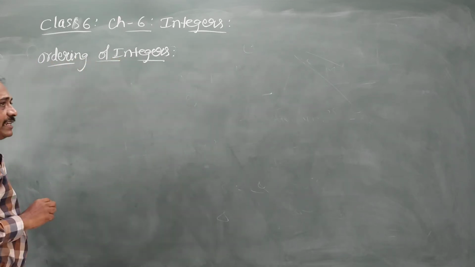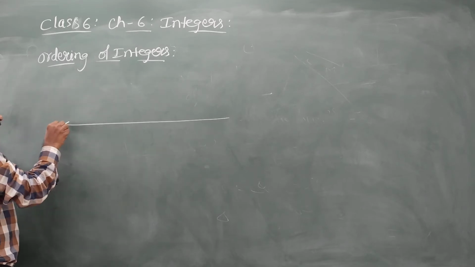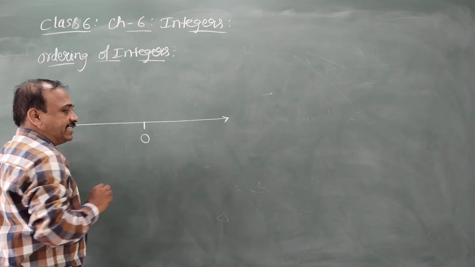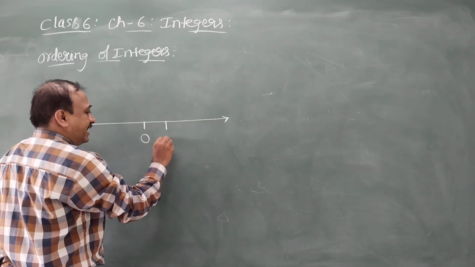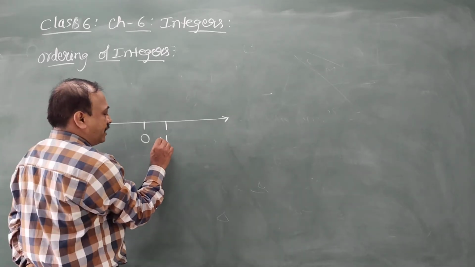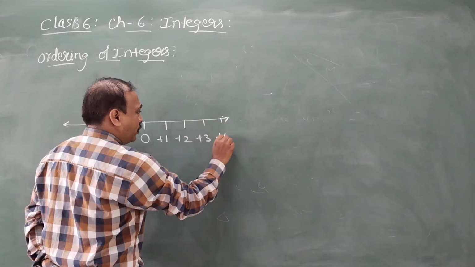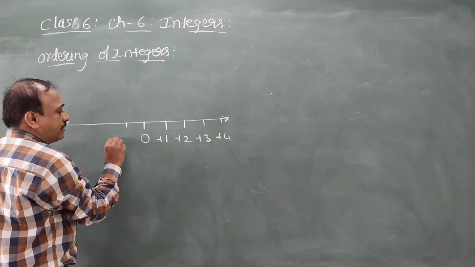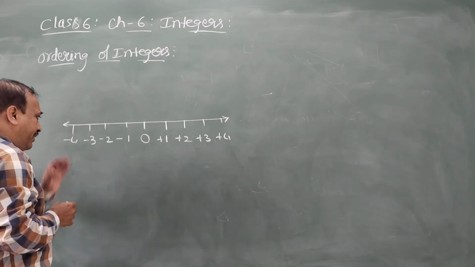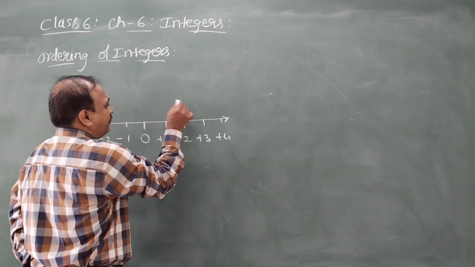Ordering of integers. On the number line, look at 0. 0 is neither positive nor negative. The right side is plus. Whether you write plus or you don't, that is a positive number. These are positive: plus 1, plus 2, plus 3, plus 4 and so on. The left side has minus 1, minus 2, minus 3, minus 4 and so on. You can represent them infinitely on this side.